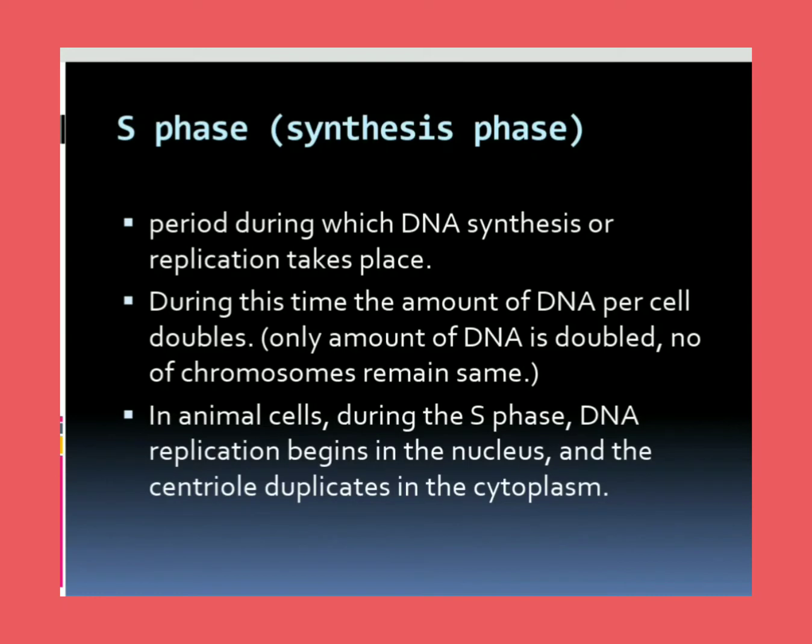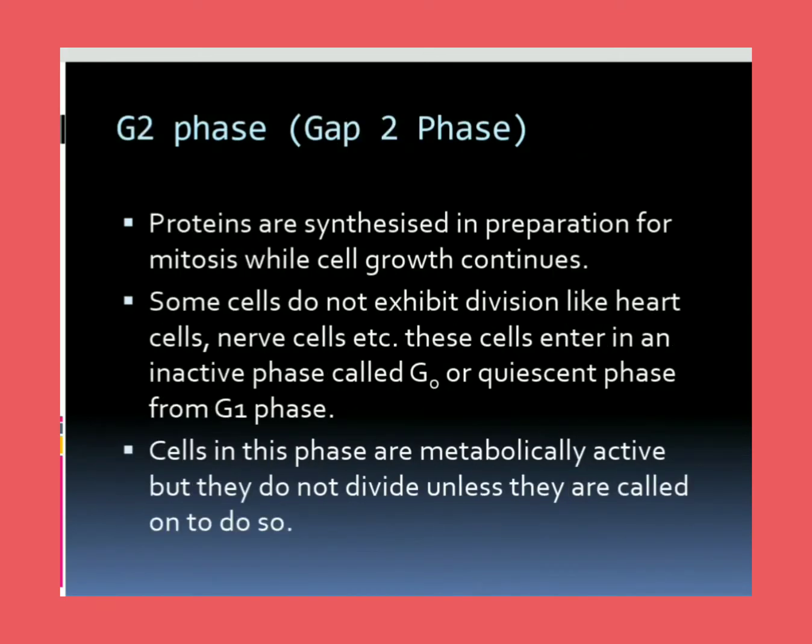In the S phase, DNA synthesis or replication takes place. During this time, the amount of DNA per cell doubles, but only the amount of DNA doubles and not the chromosome number, which remains the same. In animal cells, during the S phase, DNA replication begins in the nucleus and the centriole duplicates in the cytoplasm.